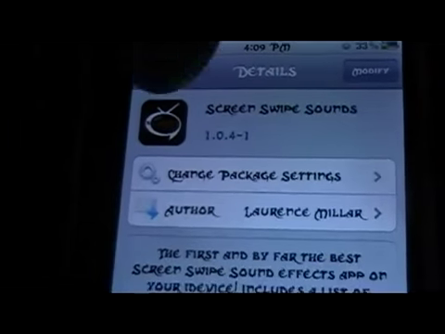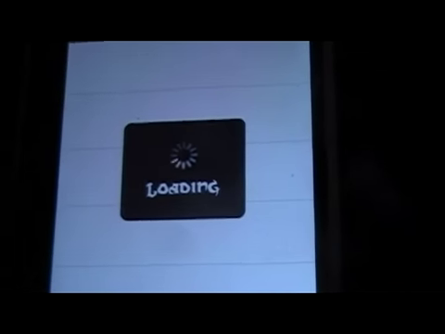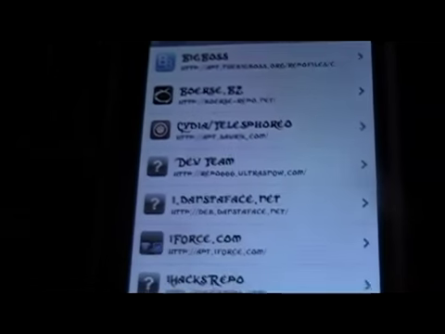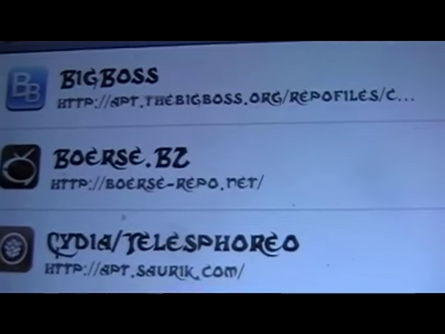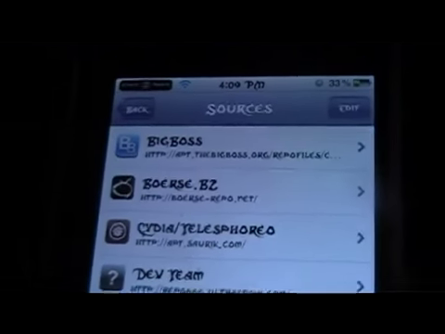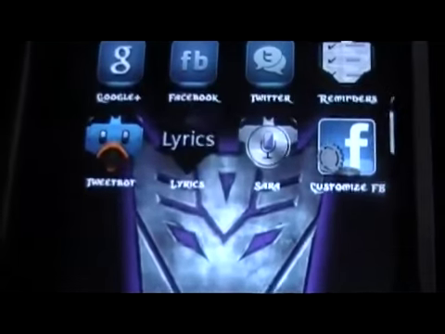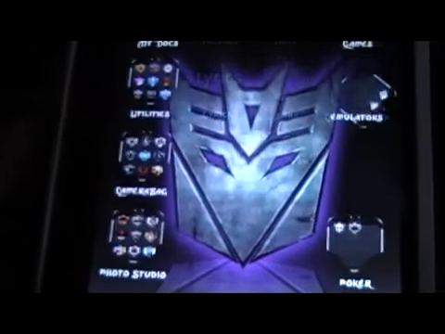And what it does is every time you're switching pages on your springboard, it makes a sound. You're going to want to get that from this repo here, the bors/repo.net. That's where you can get it, and this is what it does. So every time you're switching pages, it makes a noise. And you can go into your settings.